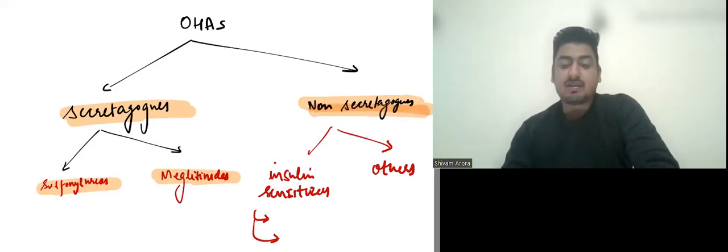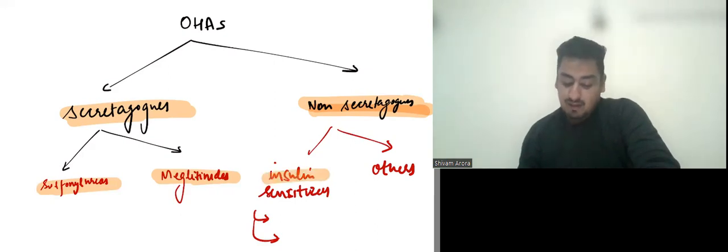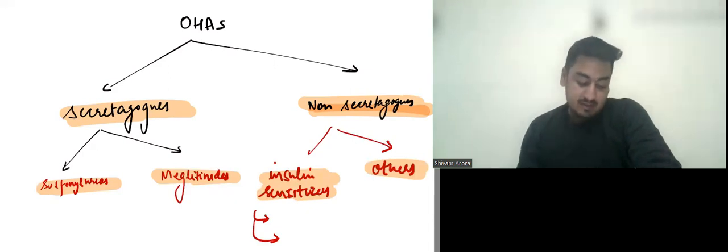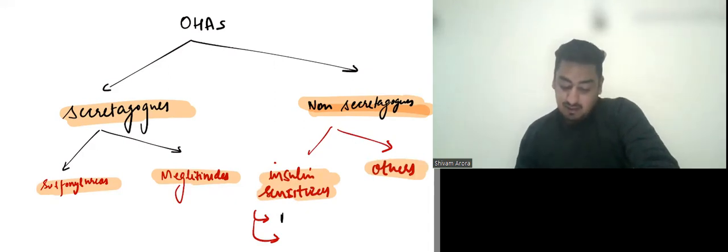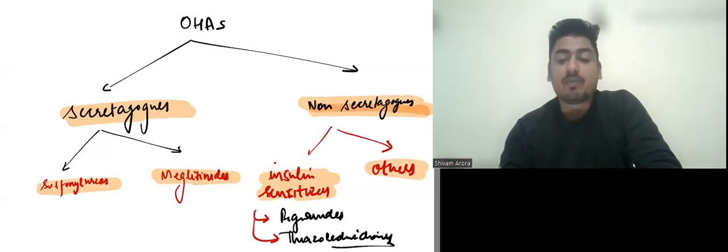The other class of drugs are non-secretagogues, which don't depend upon insulin secretion for their mechanism of action. So they don't lead to hypoglycemia. In non-secretagogues, we have insulin sensitizers and other classes of drugs. In insulin sensitizers, we have biguanides and thiazolidinediones. So both these classes of drugs improve insulin sensitization.